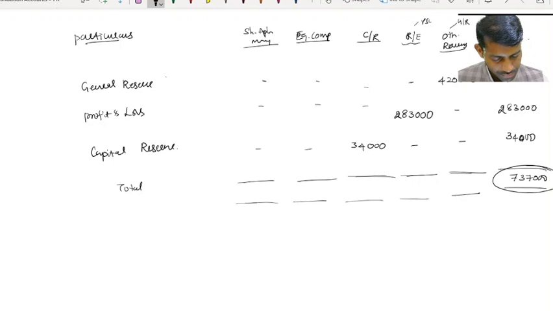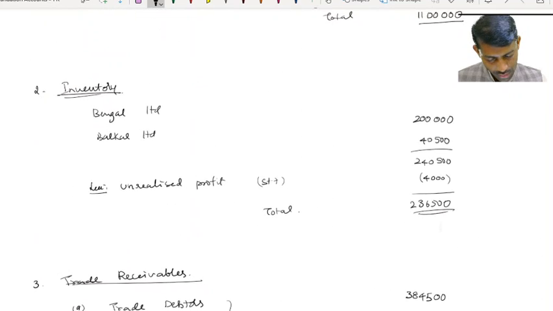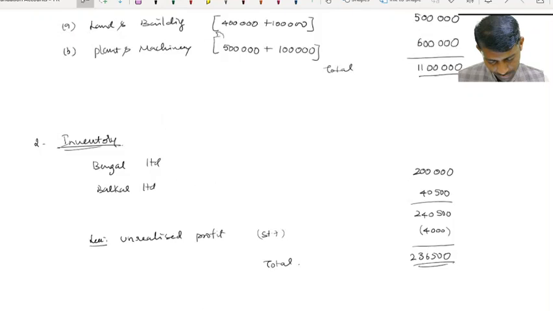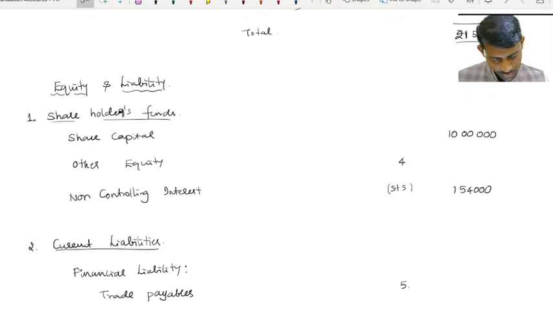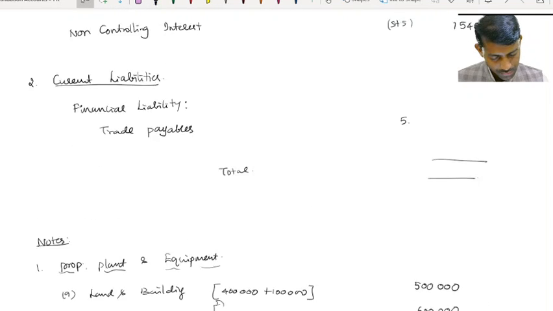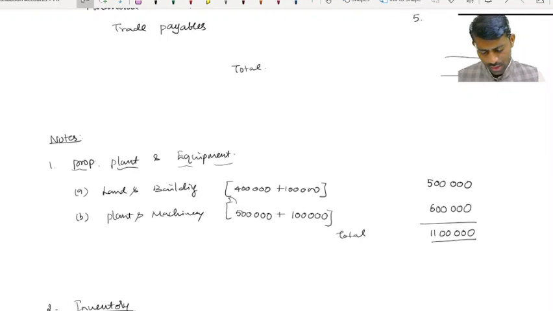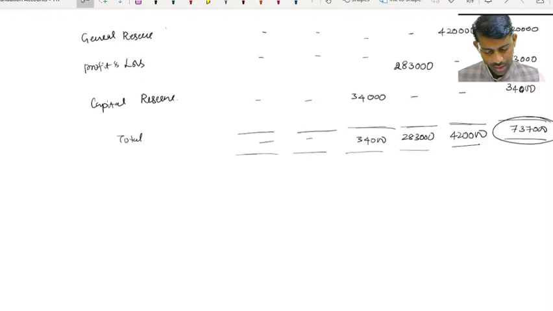So 34,000, 2,83,000, 4,20,000, in total 7,37,000. So trade payables, copy from step number 7.